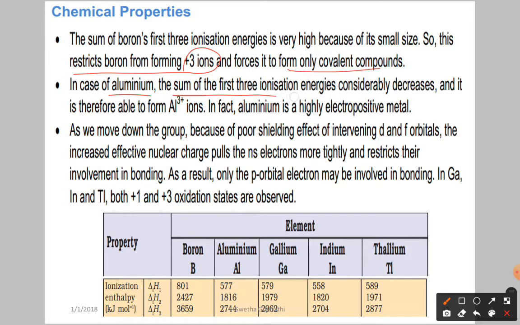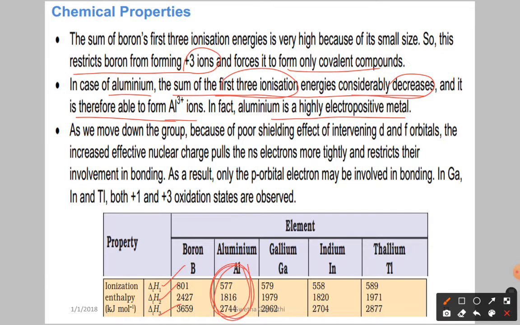Now in the case of aluminum, what happened? The sum of the first three ionization energies considerably decreases, and it is therefore able to form aluminum +3 ions. Here you can see the first, second and third ionization enthalpies. If you add them all together, the ionization enthalpy is somewhat less. Because of that, it is going to lose three electrons easily. So the first three ionization energies considerably decrease in the case of aluminium, and because of that, aluminium is a